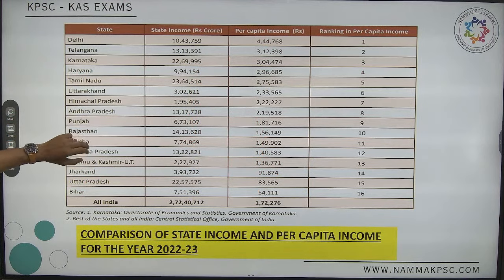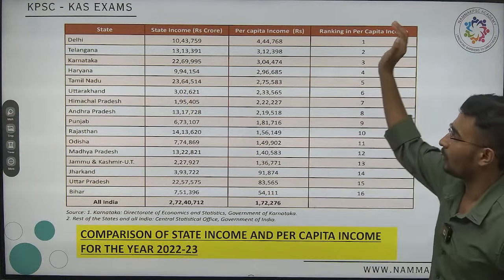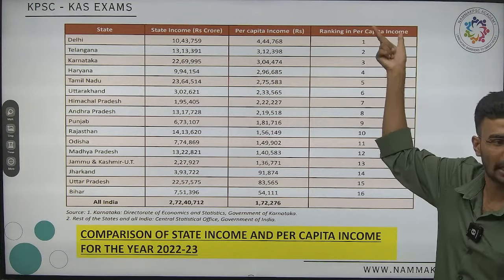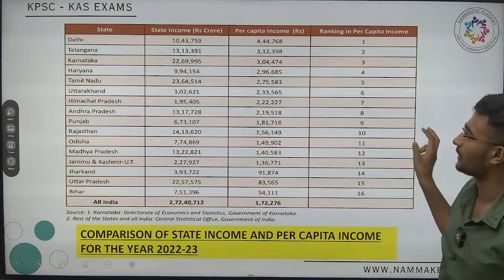Next, after states, it has been ranked third with respect to state level. India or Karnataka has been ranked second. With respect to all India level, it has been ranked third.